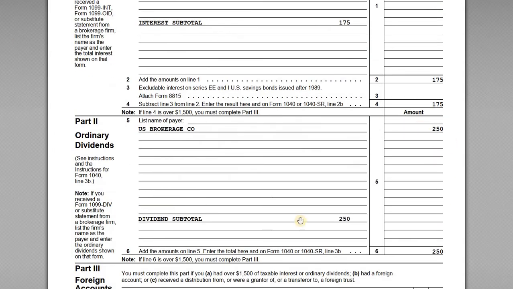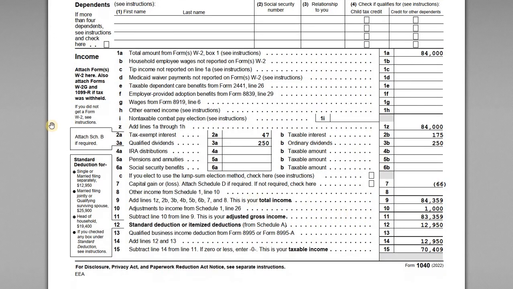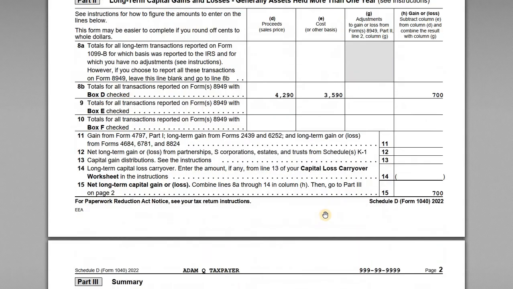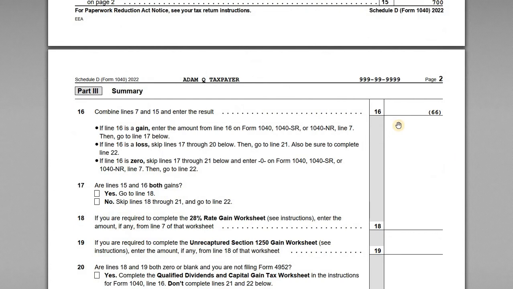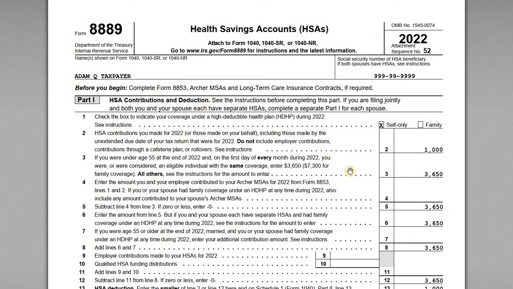We've got the qualified dividend income there. And then the federally tax-exempt interest, that municipal bond interest from Florida, is reported on line 2a. We've also got the capital gains and losses reported on Schedule D, and that net amount is flowing through. The negative 66 in loss is flowing through to his 1040 as well. Then we've got the $1,000 HSA deduction reported on Schedule 1, and we've included the Form 8889 to show the $1,000 contribution and the deduction for federal tax purposes.